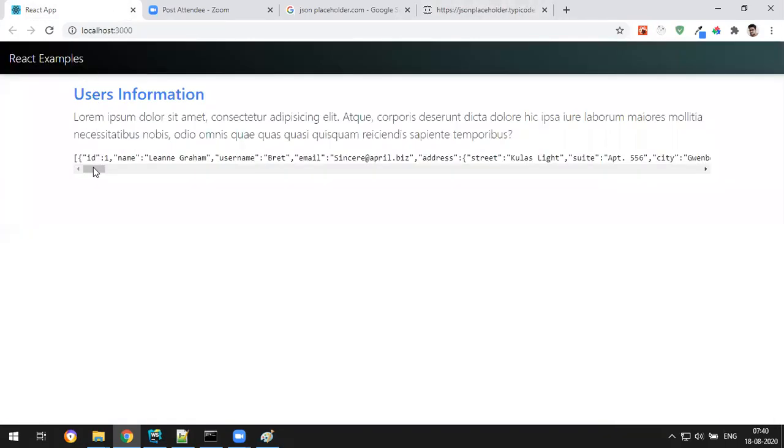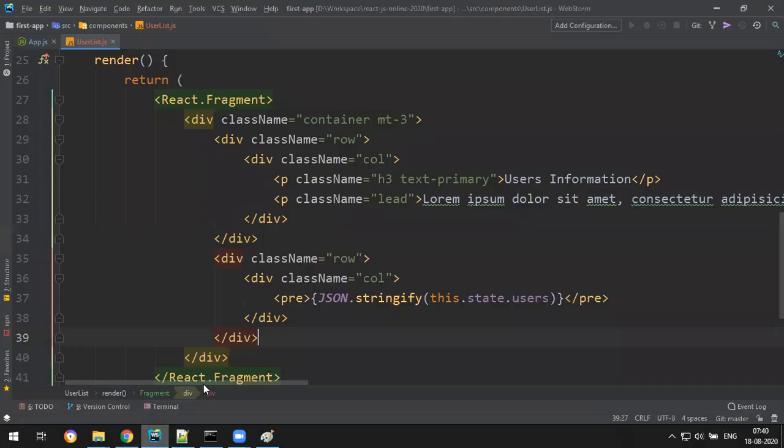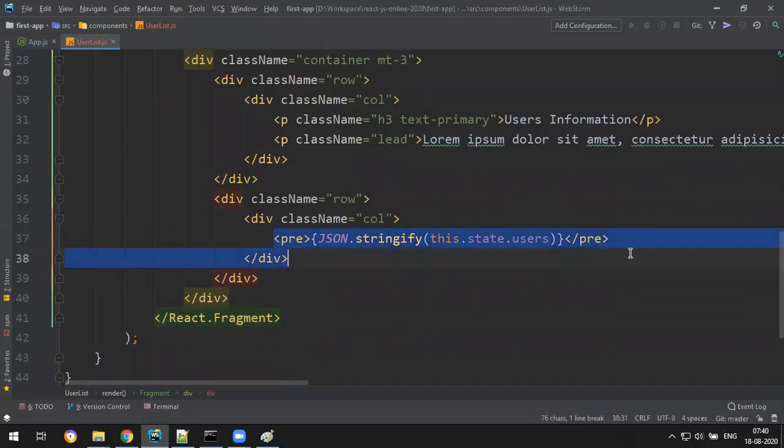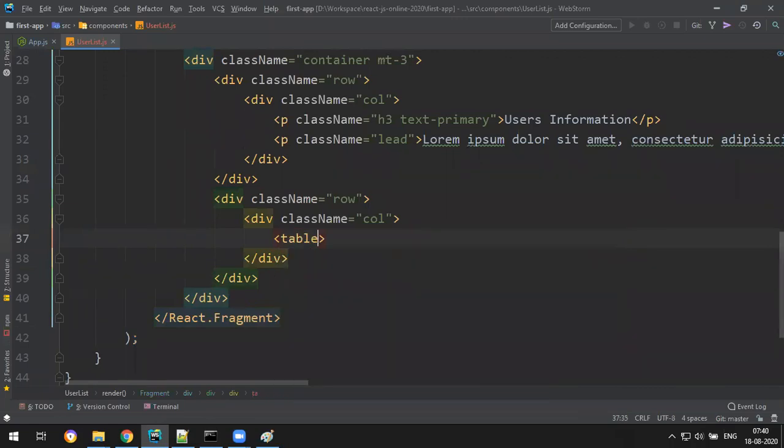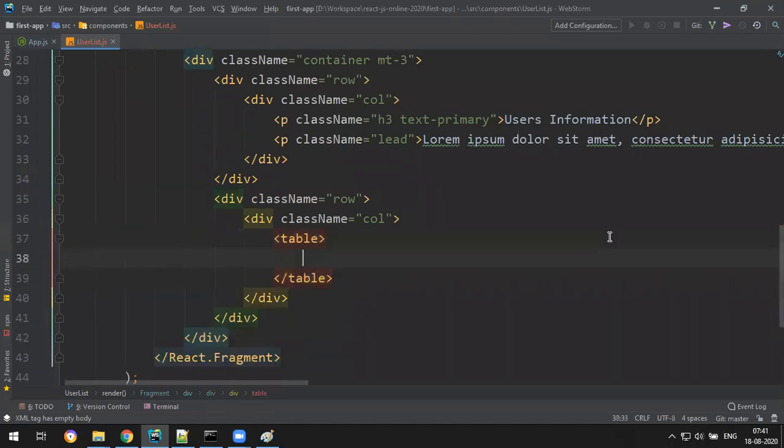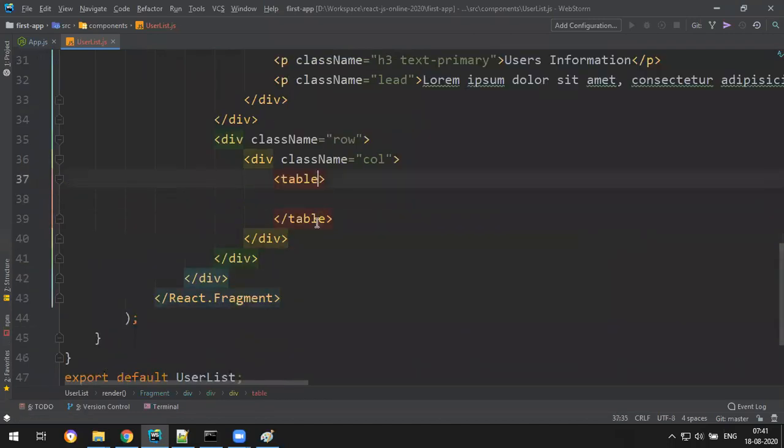But I don't want to display the raw data like this. I want to convert it to a proper table format. So let's write a table here itself. How to fetch data is done; we only need to display it, and we know how to display data using the map function. So let's write the table.